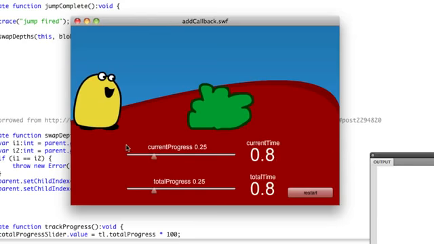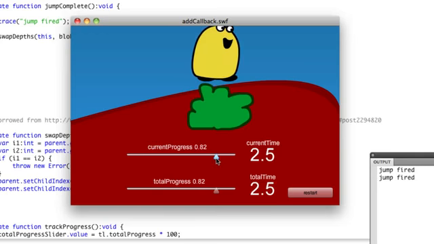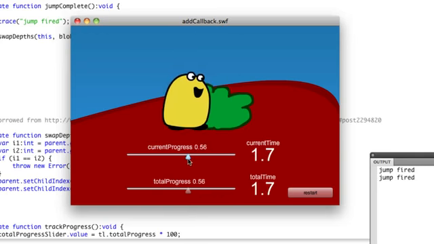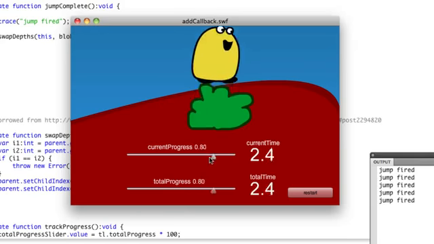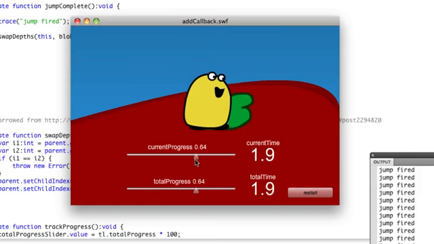So check it out. He comes across, he jumps up, they swap depths, and now he's behind the bush. I scrub backwards, you don't even see it. I know that jump fired happens, and now he comes down in front of the bush. And I can go back and forth all day long like this, and he's just going to be jumping back and forth. So again, add callback for triggering events that TimelineMax can't handle on its own.